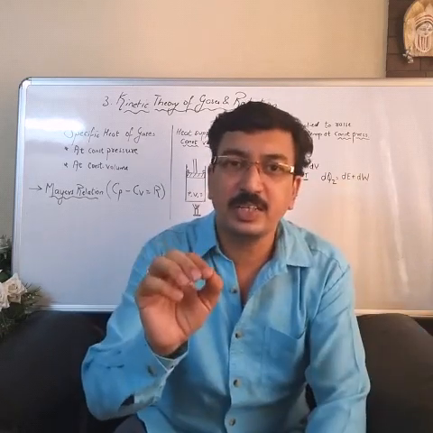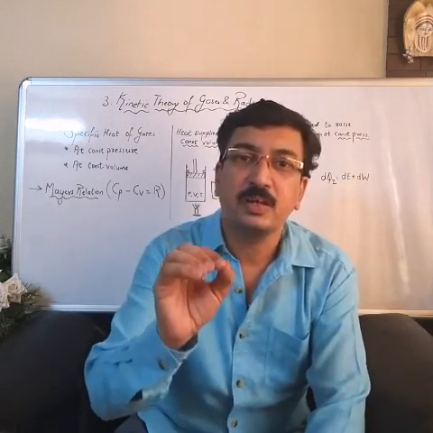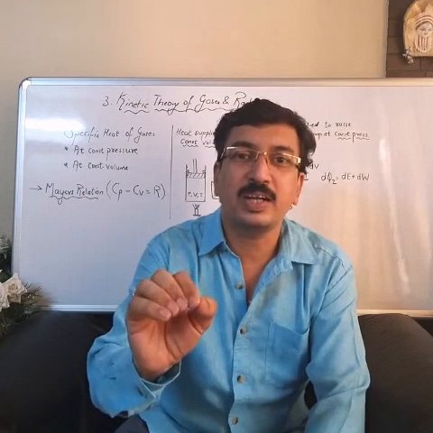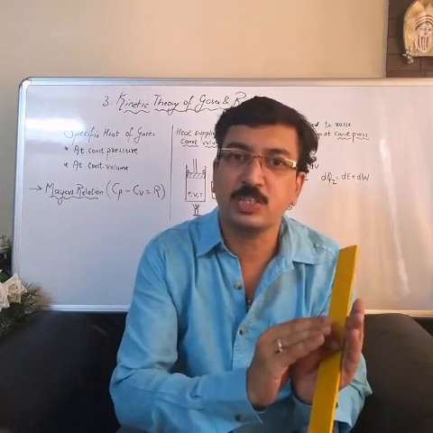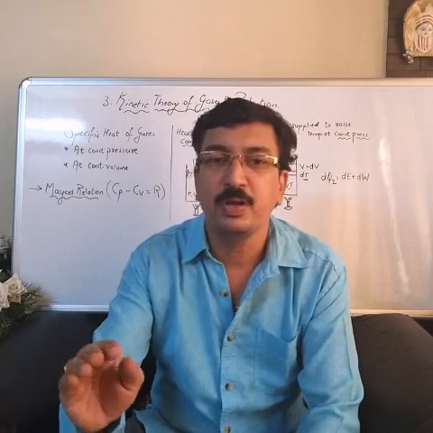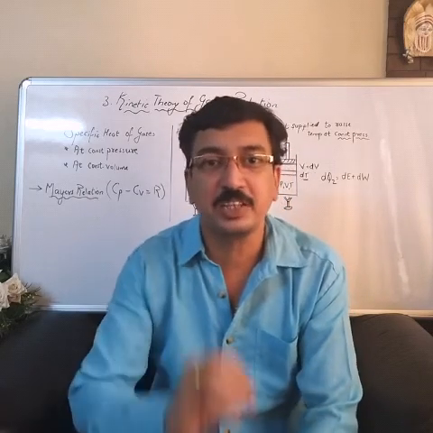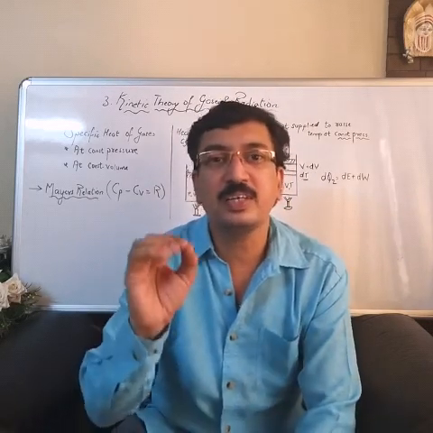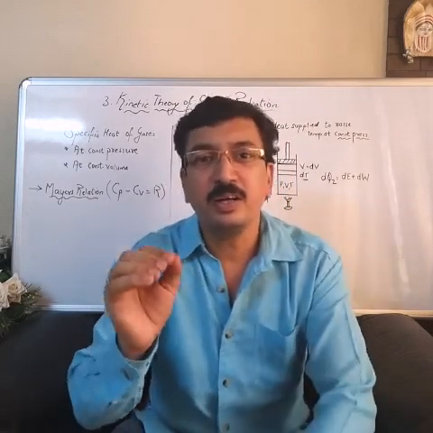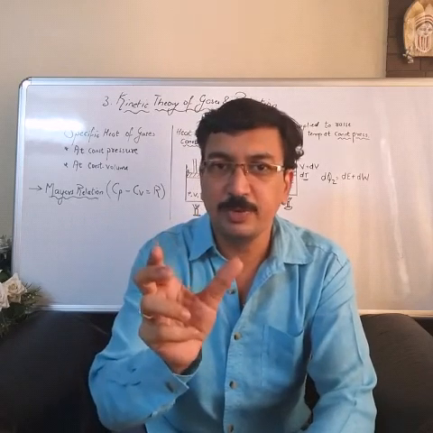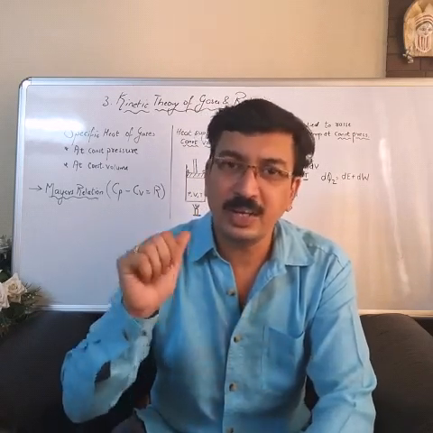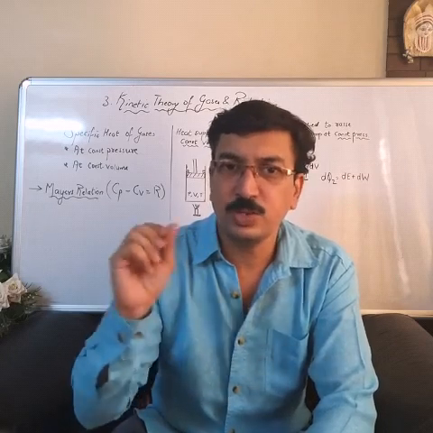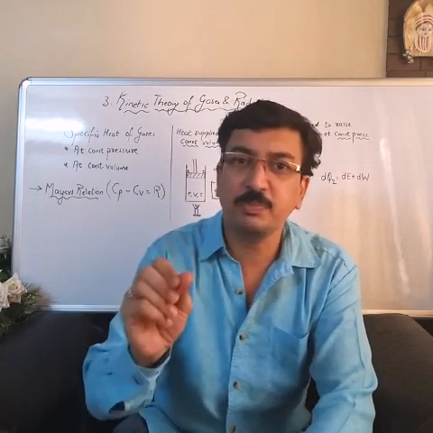Now one relation is there which helps us to understand the relation between specific heat at constant pressure and specific heat at constant volume. That relation is called Mayer's relation. It will give you the relation between Cp and Cv. Okay, today we will understand these two terms and the relation between them.